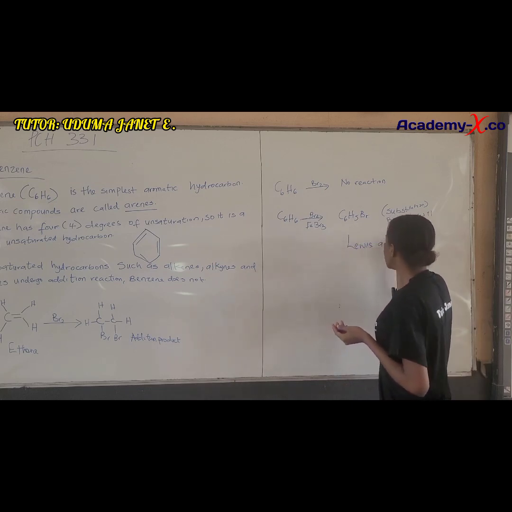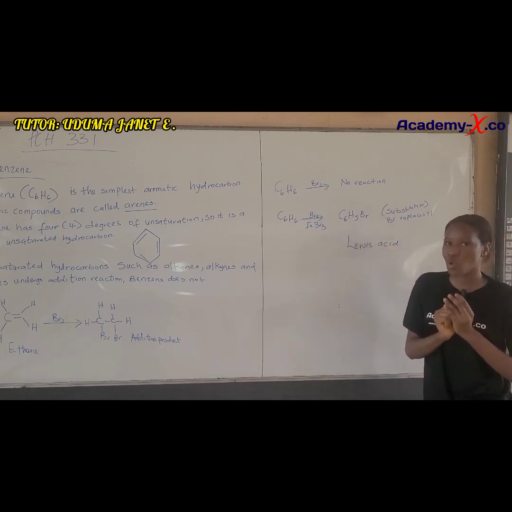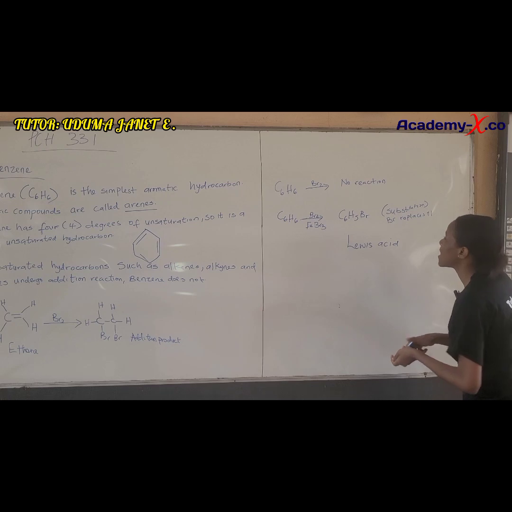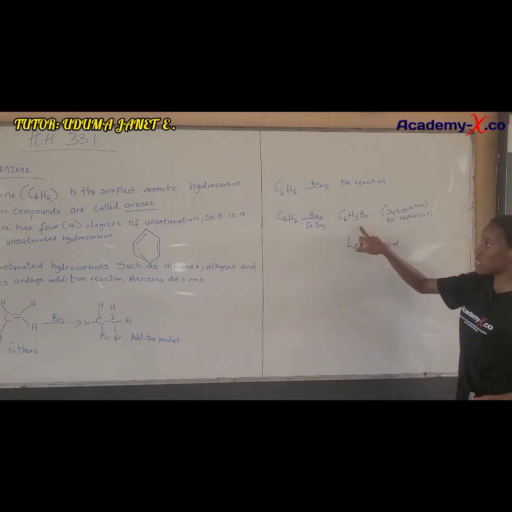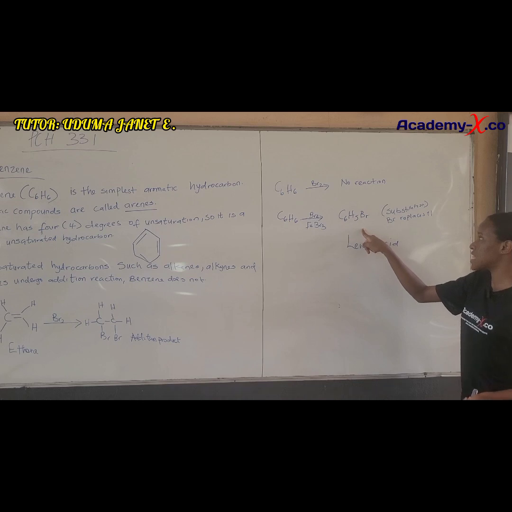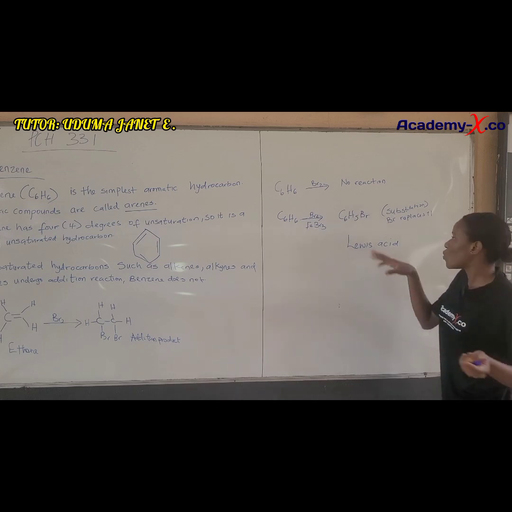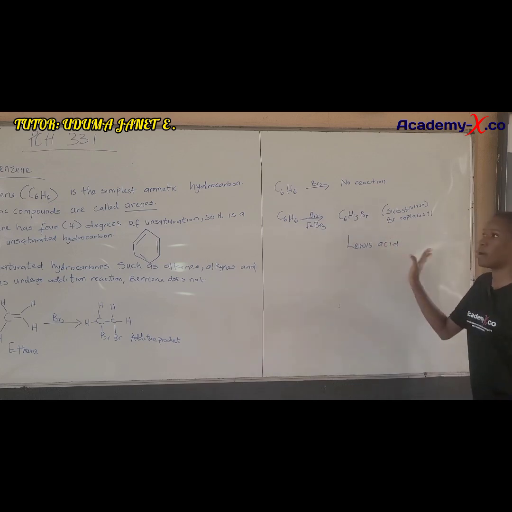So in the presence of a Lewis acid and bromine, benzene will undergo a substitution reaction, not an addition reaction. And then it's going to form this product, which is called bromobenzene. This bromobenzene is a substitution product because the hydrogen was replaced with bromine. So that's that about benzene.